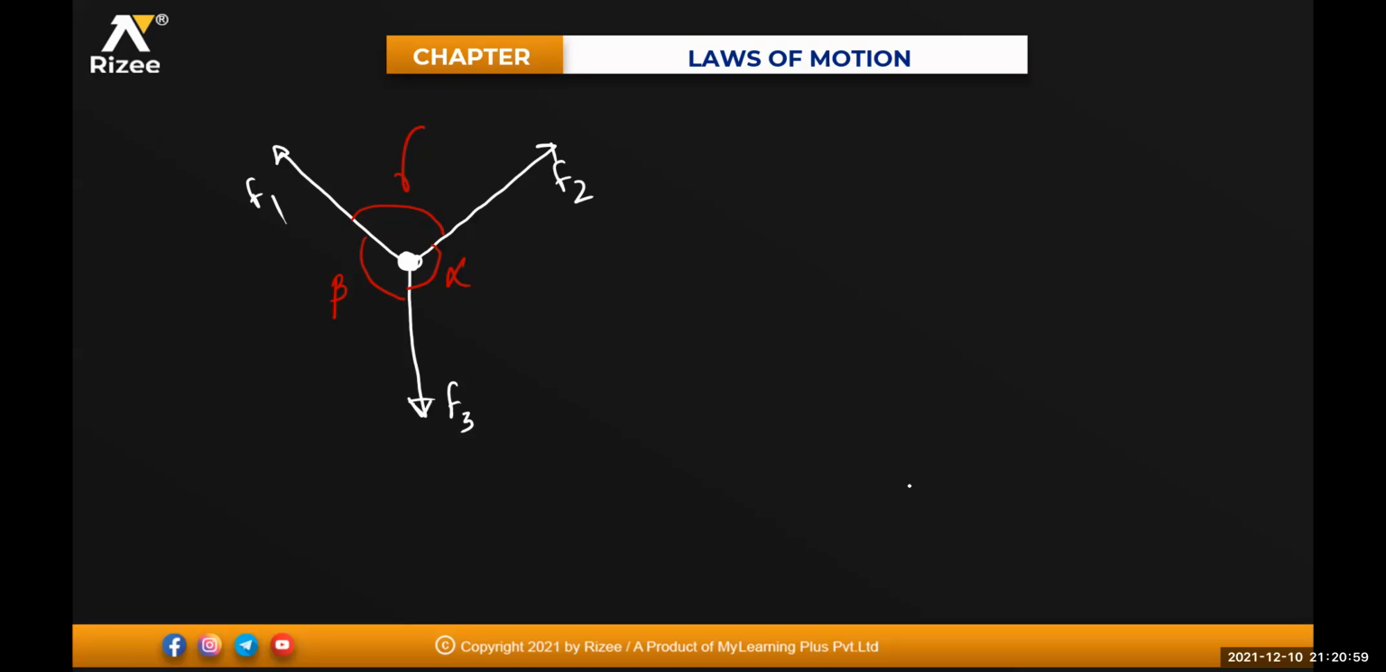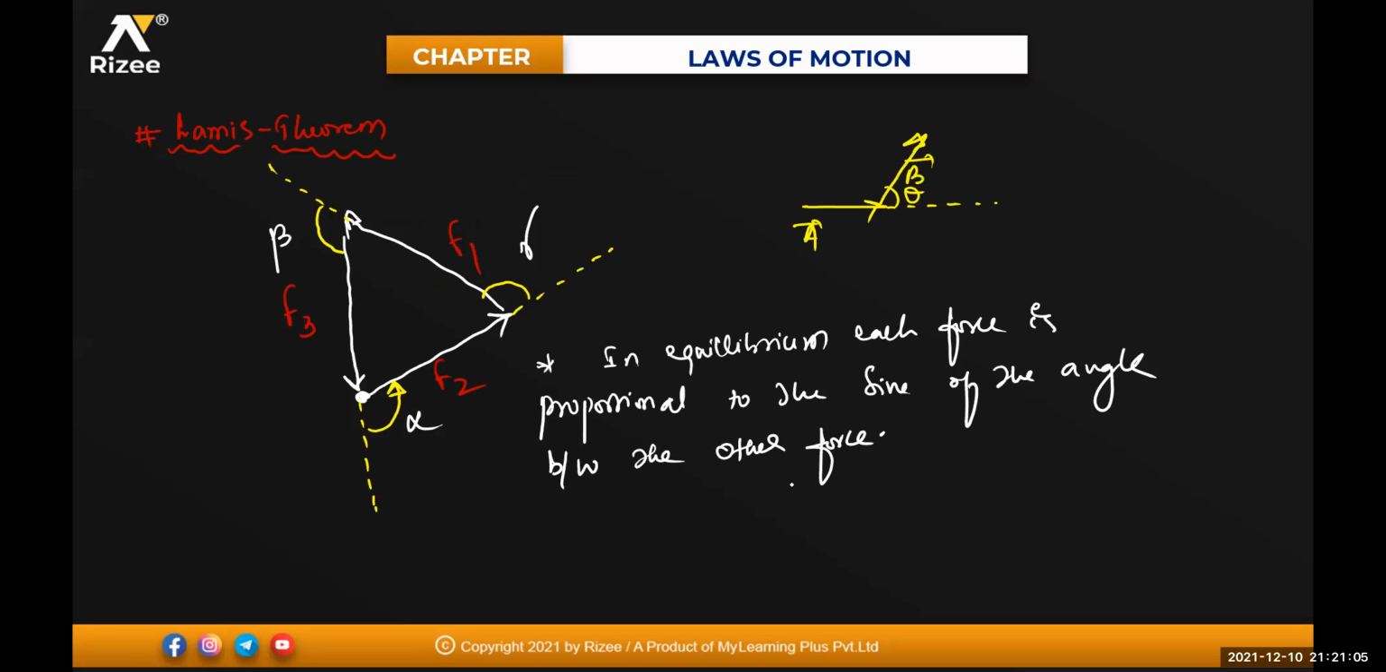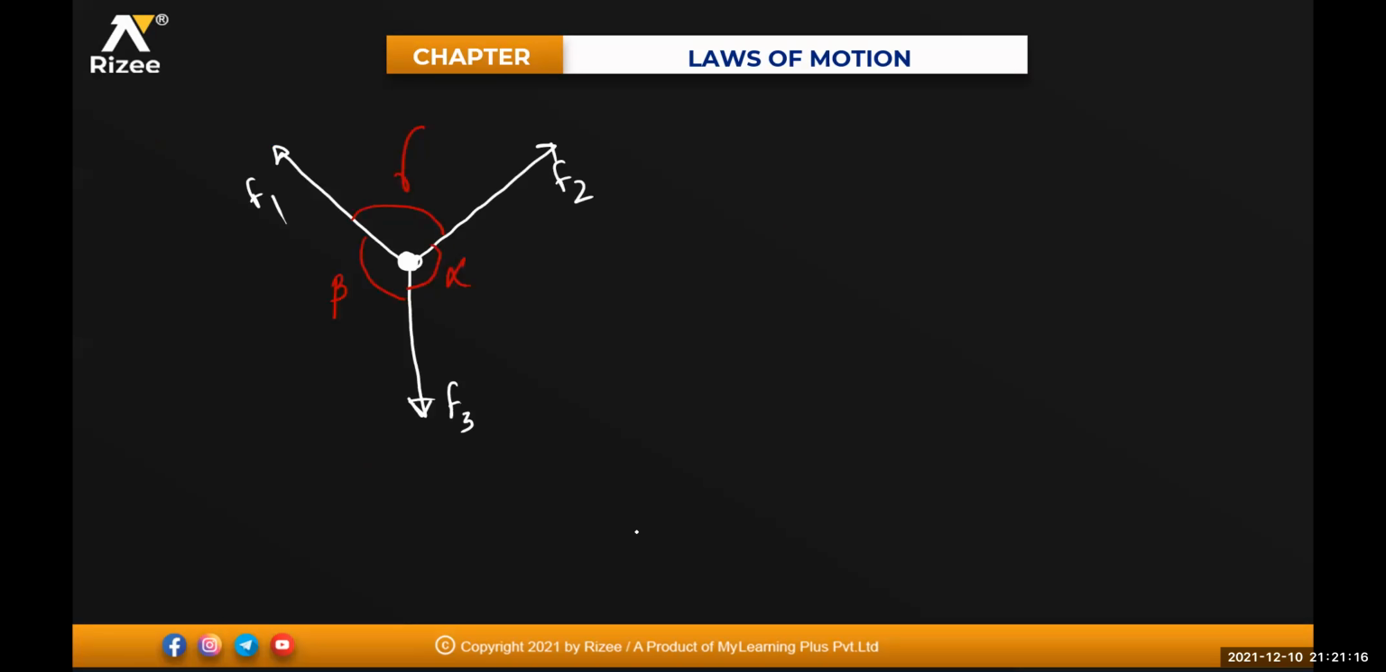F1 is proportional to what? Sine alpha, because alpha is the angle between the other two forces. See the statement: in equilibrium, each force is proportional to the sine of the angle between the other two forces. Now, if I'm talking about F1, the other two forces are F2 and F3. The angle between them is alpha. So can I say that F1 is directly proportional to?